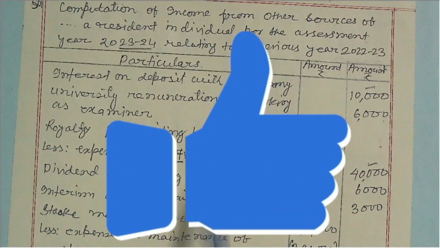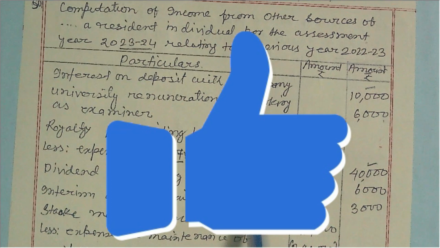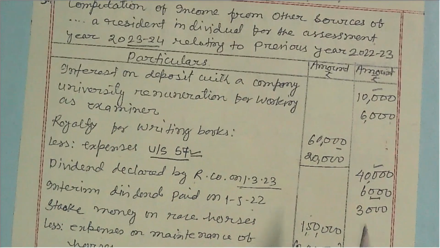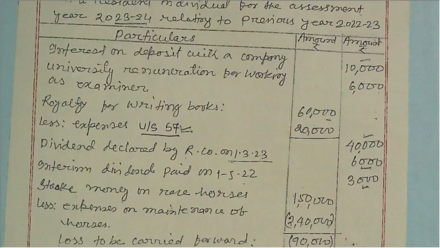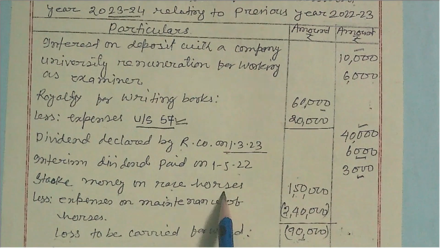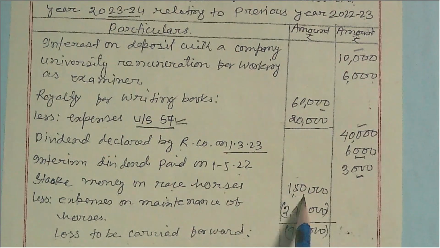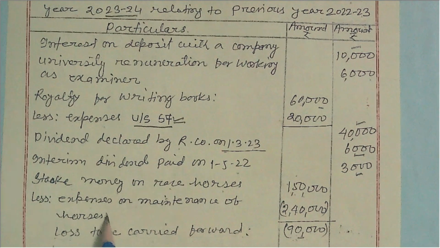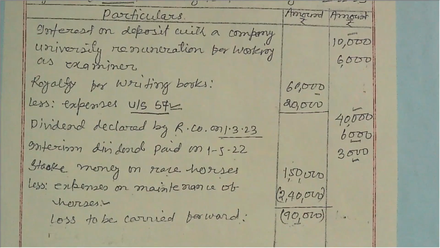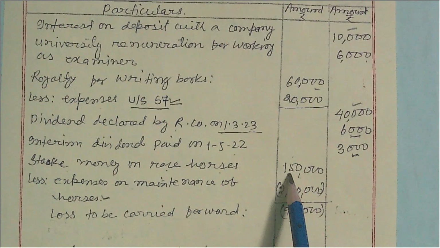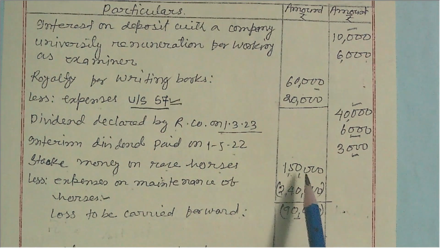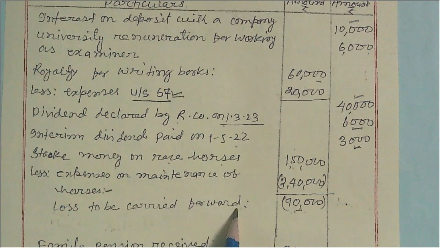And here the dividend declared by our company on 1st March 2023, it is given in the question, 6,000. Interim dividend is given, 3,000. And stake money on race horses is 1,50,000, less expenses on maintenance of horses, this is 2,40,000. So this 1,50,000 is income, expenses is 2,40,000. So expenses are more than income, and here this is a loss, and the loss is to be carried forward.